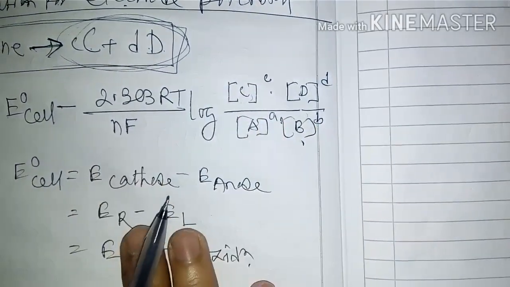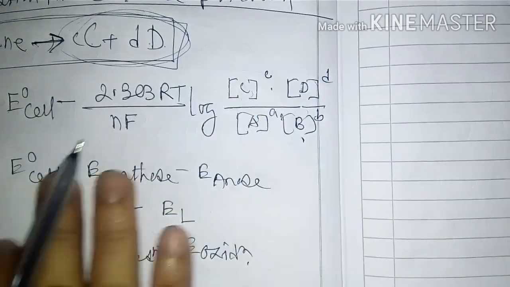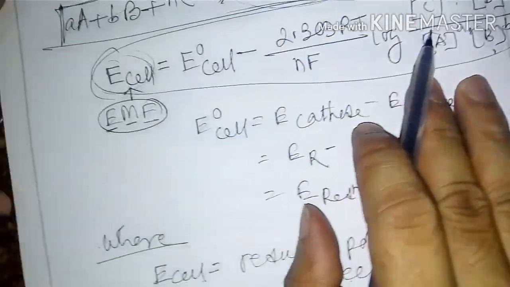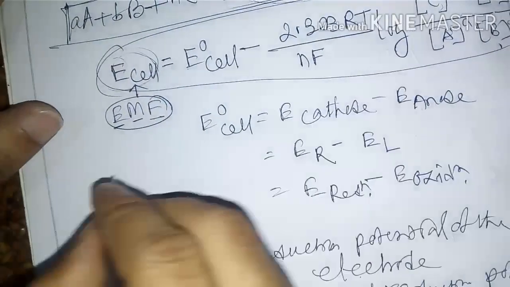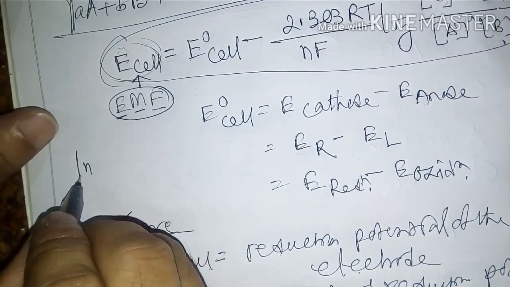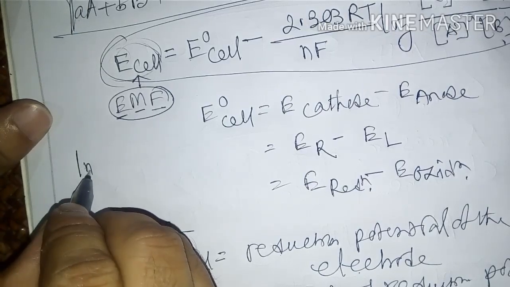So this part is the Nernst equation, very important. This formula you have to learn by heart. And in some books it is written with ln, which means natural log.